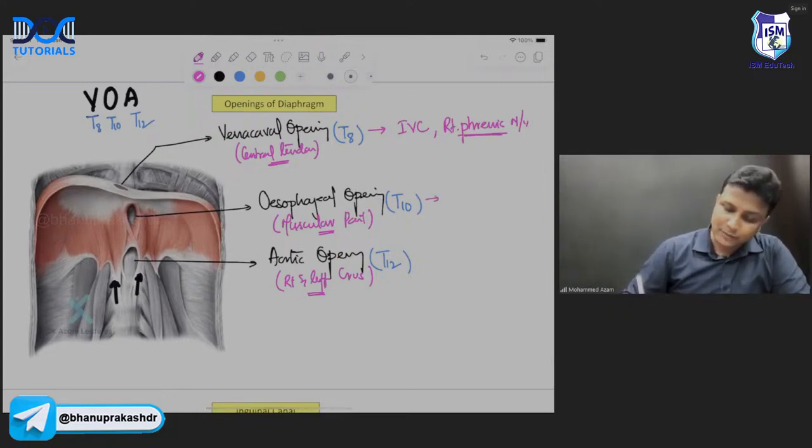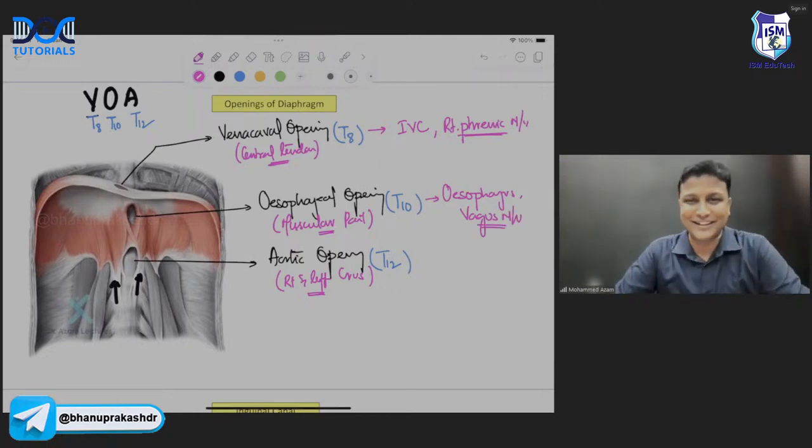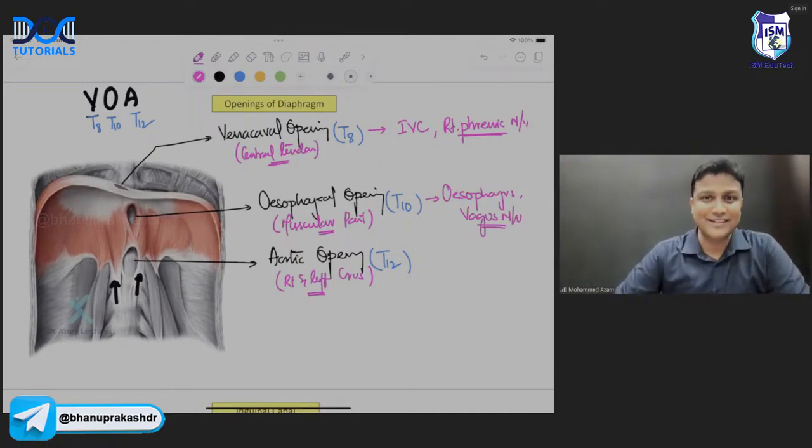Esophageal opening, what is going to pass from here, sir? There will be the esophagus passing from here, sir. Along with the esophagus, there will be the vagus nerve passing from here. Your focus should be here. So remember with the rhyming words: esophagus, vagus, esophagus, vagus.